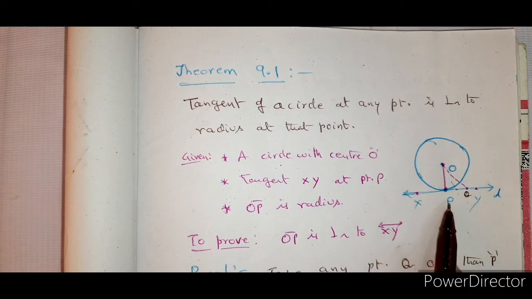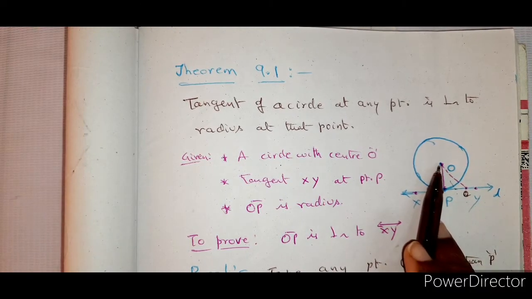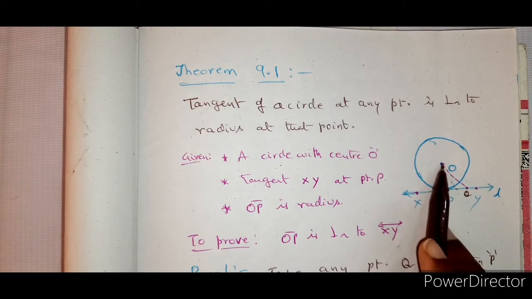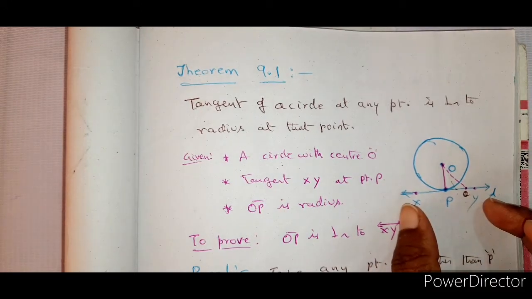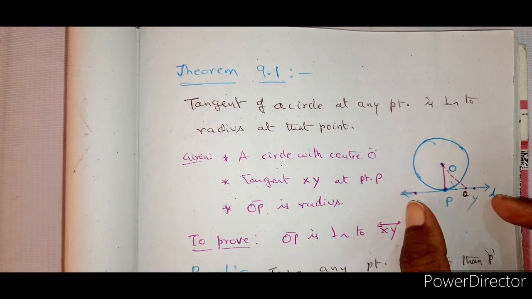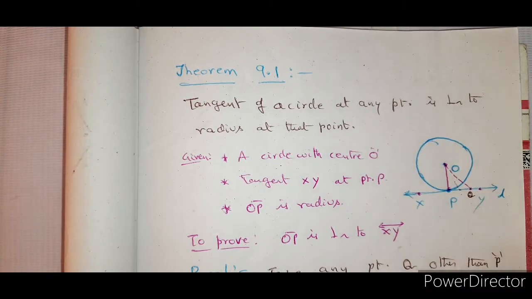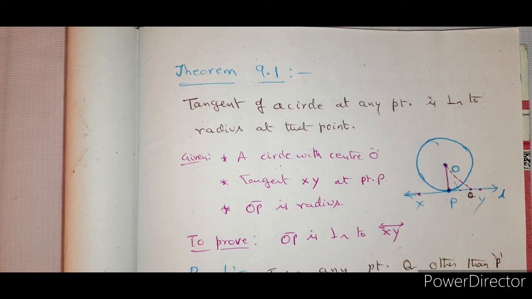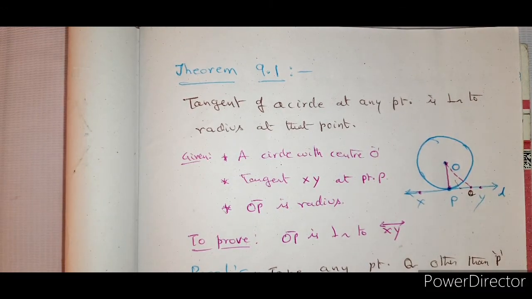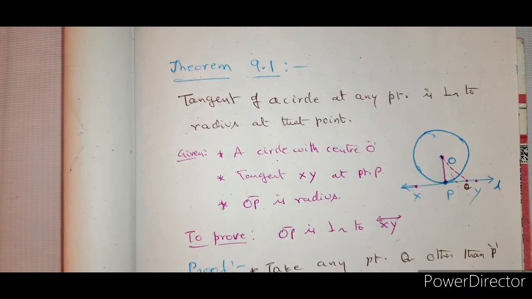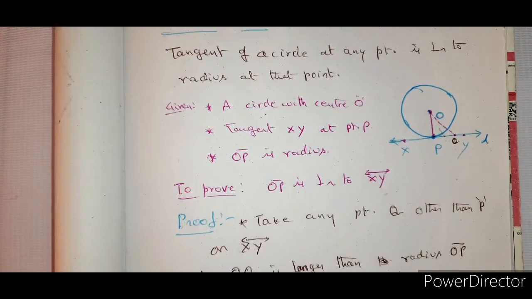OP is the smallest distance drawn, the smallest line segment drawn from a point to a line. That means the smallest line segment is only a perpendicular. Only a perpendicular can have the smallest distance. So therefore OP is perpendicular to L. That's all. This is the proof. There are no mathematical steps, it's only justifying all the basic rules.